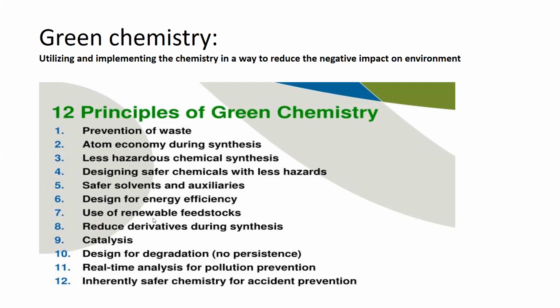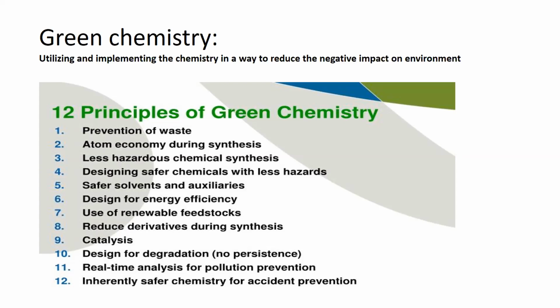There are so many other disadvantages also associated with non-renewable feedstocks. So in green chemistry, we always try to use renewable feedstocks instead of non-renewable feedstocks, right?